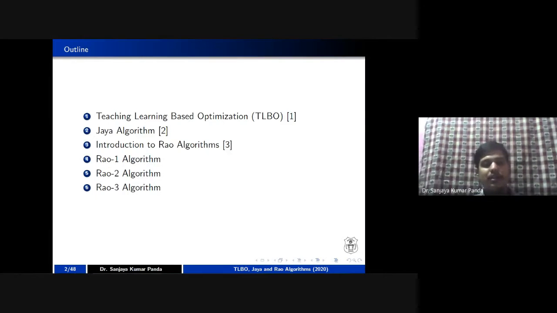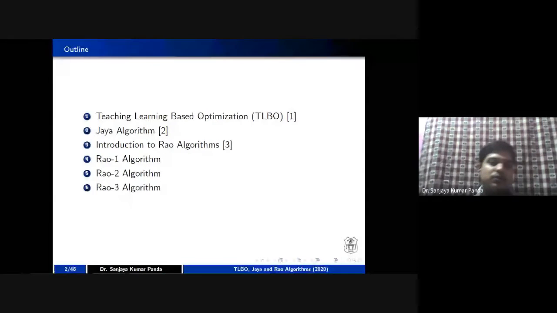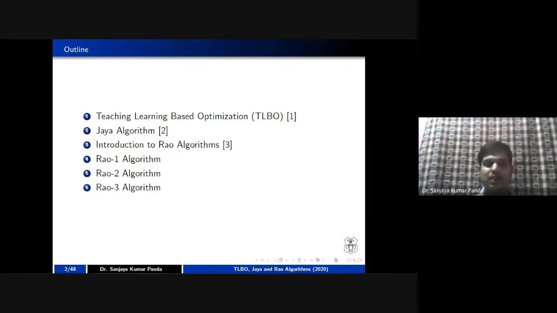Professor Rao, maybe in 2016, merged these two steps into a single step, and that algorithm is called the Jaya algorithm, right? That is the second algorithm we want to discuss. After that, recently in June, July 2020, Professor Rao proposed 3 important algorithms, that is Rao 1 algorithm, Rao 2 algorithm, Rao 3 algorithm, which we call the Rao algorithms in a combined manner, right?